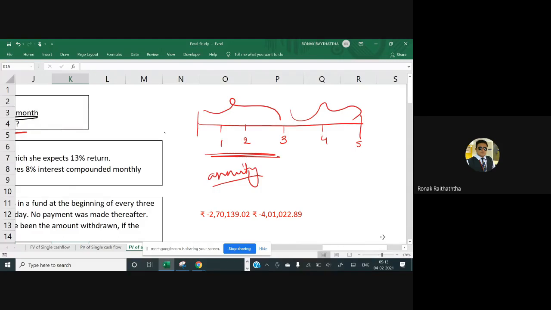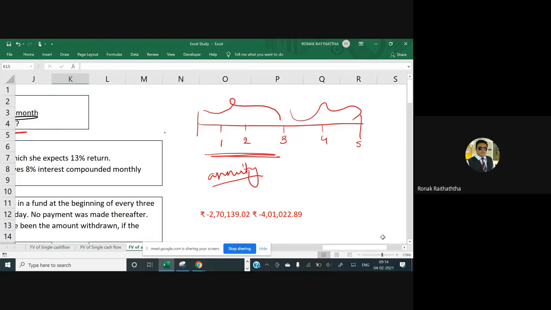First of all, for how many periods is it an annuity? That is the first question. For 3 years, it's an annuity. And once the annuity amount is gathered and put into a fund, my dear friends, it will remain in that fund. You will get the interest for those 2 years also. So after the 3 years, it would get converted into a single transaction. Yes or no? Okay, let's move ahead.